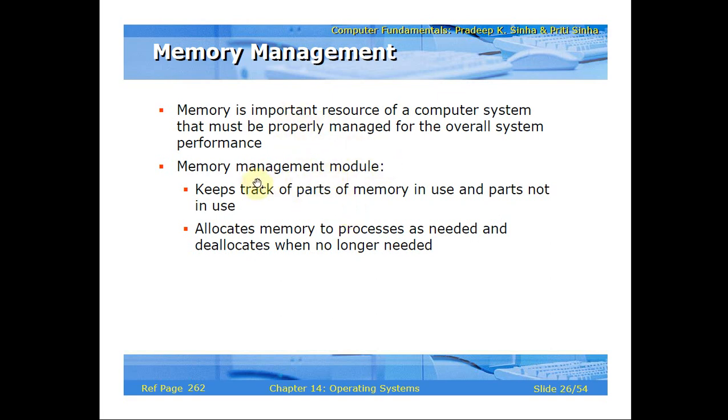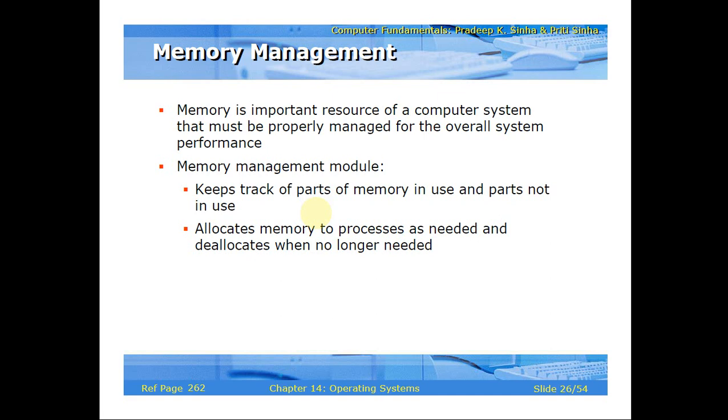Next, the memory management module keeps track of parts of memory in use and parts not in use. If you pick the memory pool of the computer, you need to make two partitions.